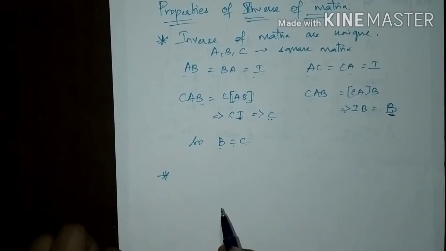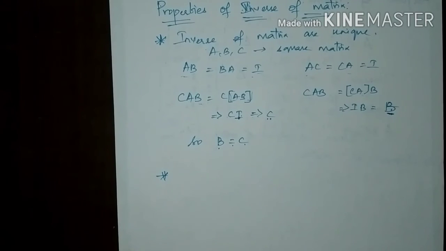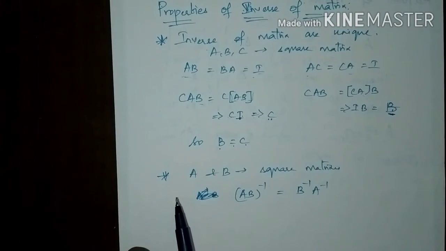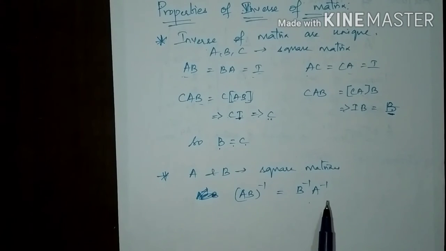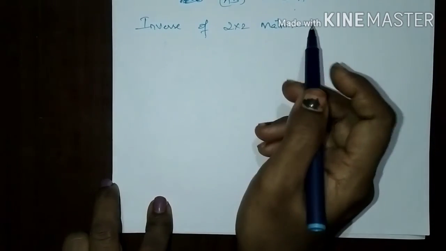And the second property is that the reciprocal of a product of two matrices is equal to the reciprocal of their matrices taken in the reverse order. Consider the two matrices A and B are square matrices. If you take the reciprocal of AB, that is equal to the reciprocal of those matrices taken in the reverse order. Okay.